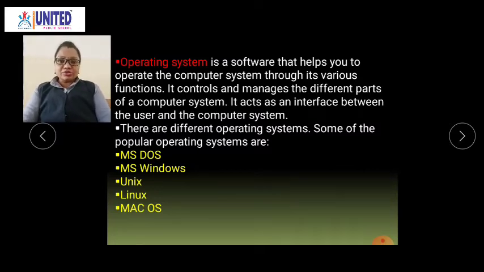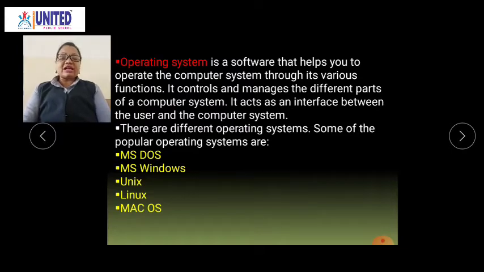How does it work as a manager? It controls and manages the different parts of the computer system, and it acts as an interface between the user and the computer system. What do you mean by the user here? User means we. Whatever persons are working on the computer are called users. So it makes the interface between the user and the computer system.